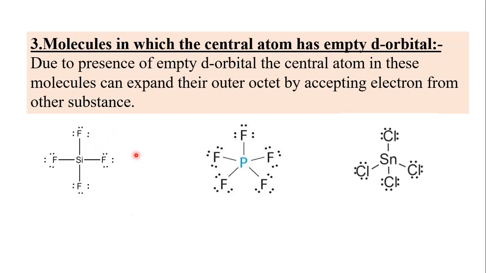So SiF4 when treated with fluoride, it gives you SiF6 2-, or phosphorus pentafluoride PF5, or SnCl4. All these are such type of molecules in which the central atom has empty d orbital.